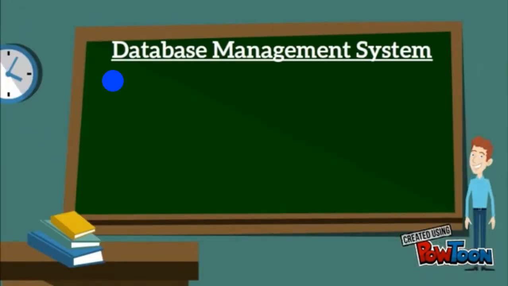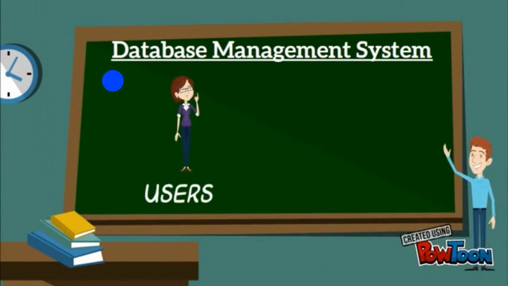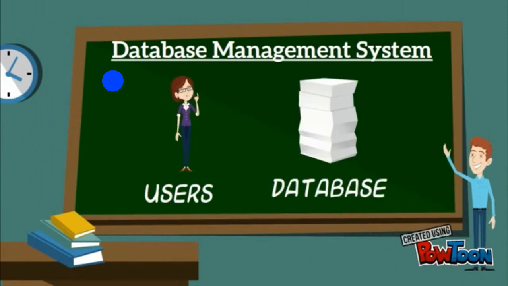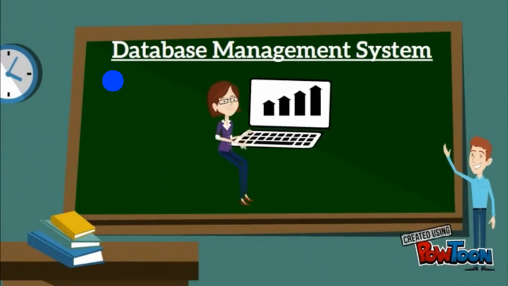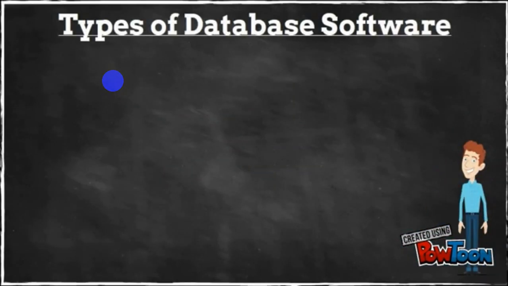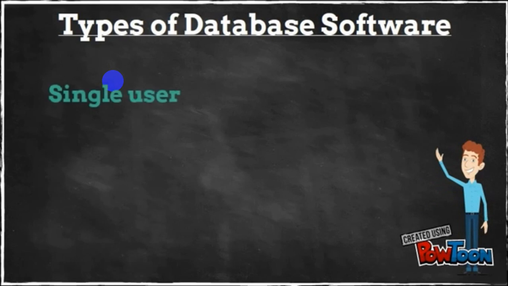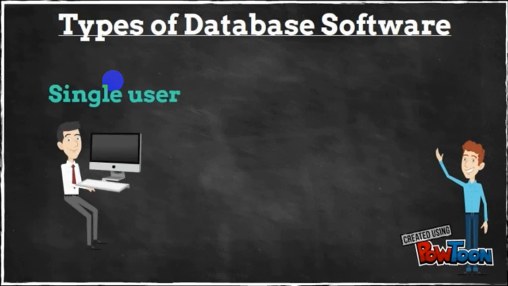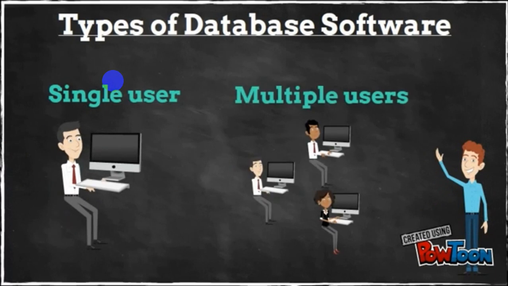A DBMS provides an interface between users and database to ensure that data is consistently organized and remains easy to access. There are two types of database software: single user, which means only one person can use the database at a time, and multiple users, which allows dozens or hundreds of people to access the same database at the same time.